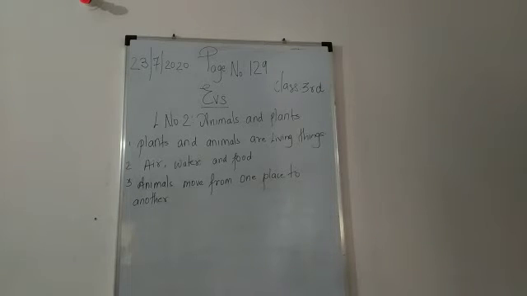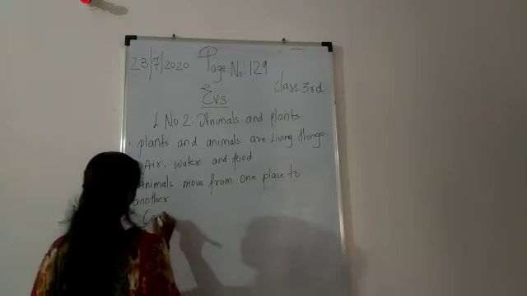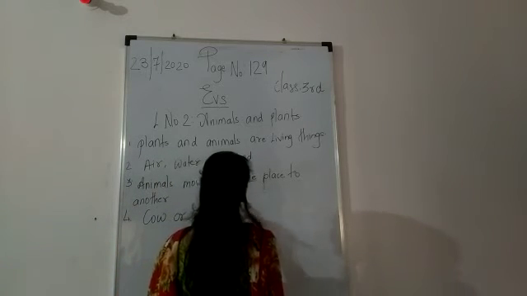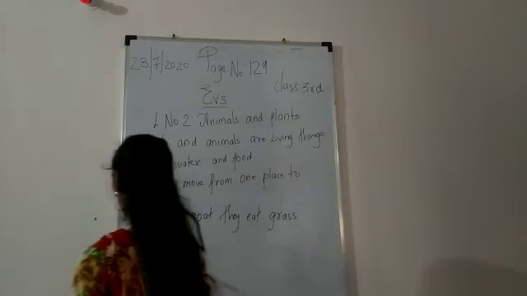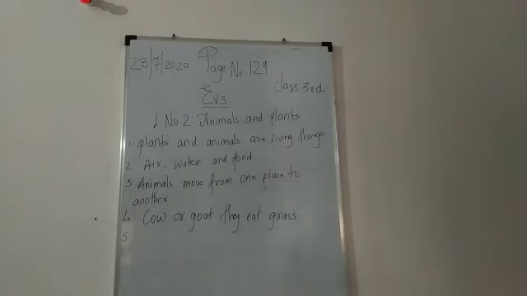Animals feed on plants and other animals. So, animals cannot prepare their own food. Animals like cow and giraffe eat only plants. So, cow or goat, okay, they eat grass. Everybody knows that cow and goat eat grass. But if you see a tiger, okay, they will eat everything they can catch and kill.